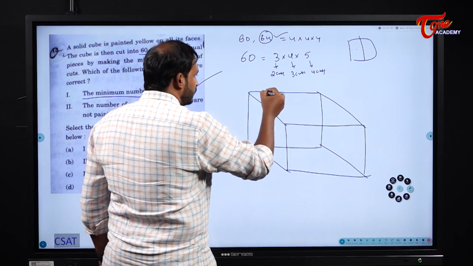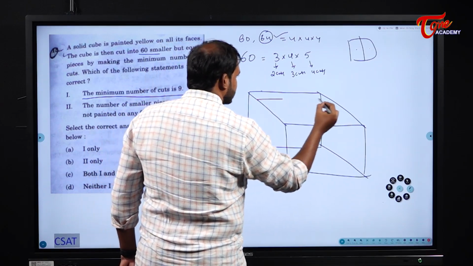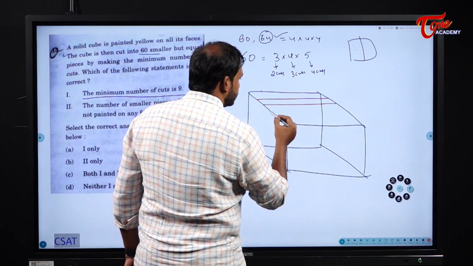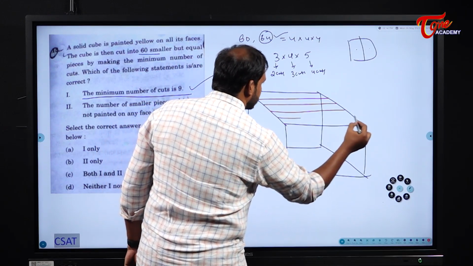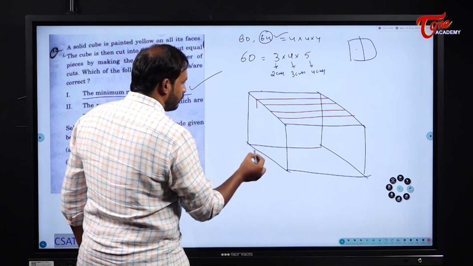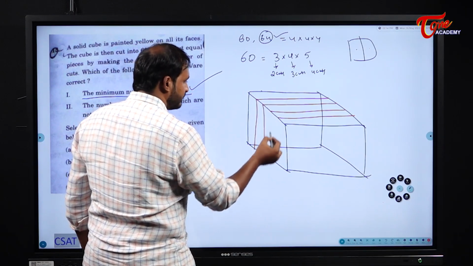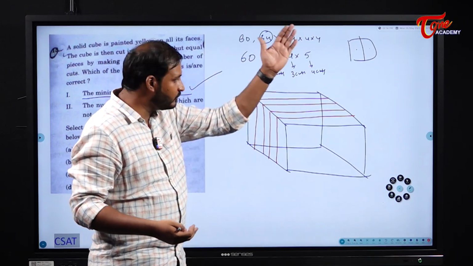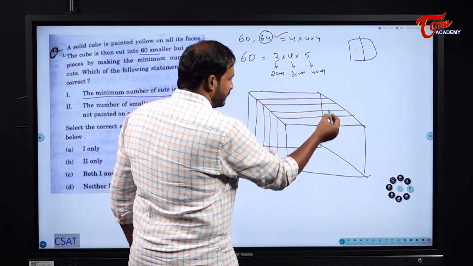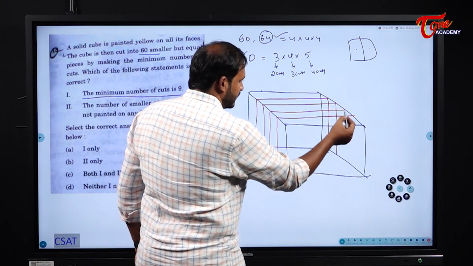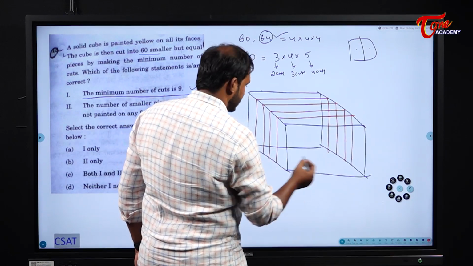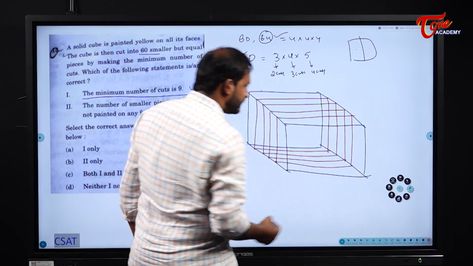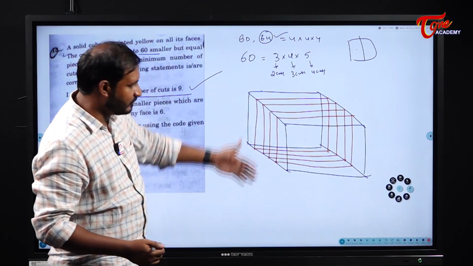Okay, now if I cut along this direction, 4 cuts. If I make 4 cuts here, I will make 4 cuts in this direction. Okay, so what will happen means like this, right? It will get sliced. That means from the upper portion I am making it into 4 cuts. So how it will get cut, right? Like this, it will get divided like this, right? Along its height I have broken like this.